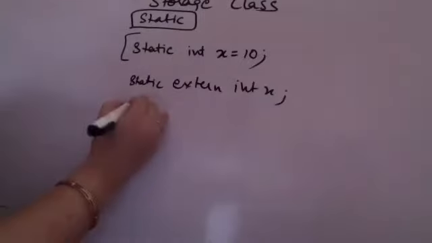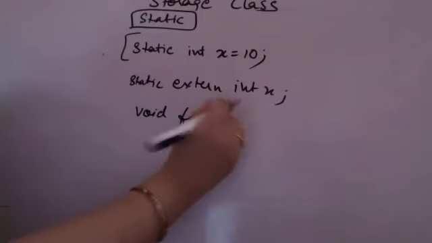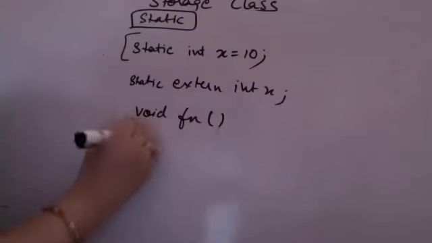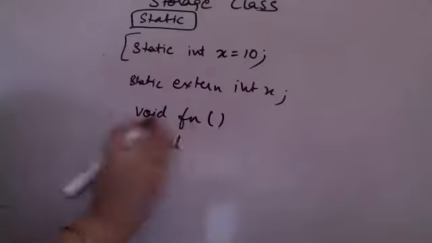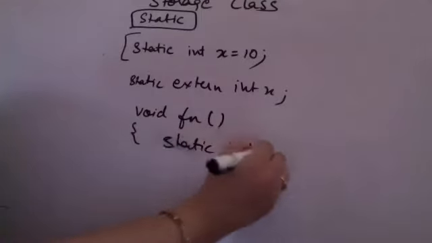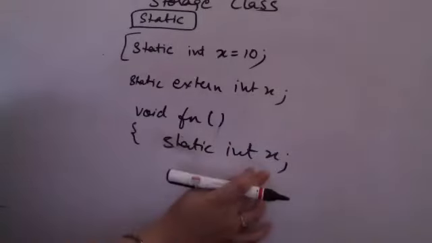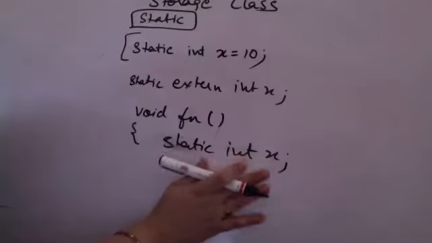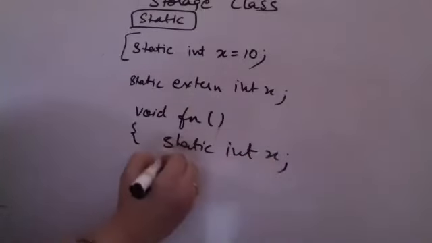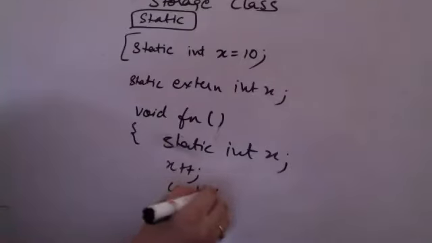इसका क्या मतलब है? सपोजिटली आई एम हैविंग अ फंक्शन in which I am say having no parameter supposedly, but I am creating a static integer x. Now supposedly when I am saying that static integer x is made, it is initialized to 0 by default. Now I am doing x plus plus and I am printing the value of x.